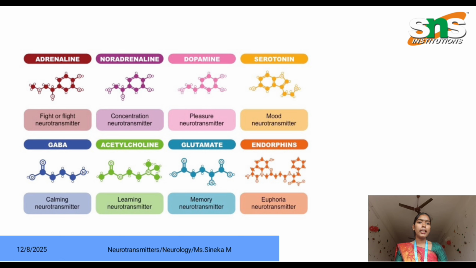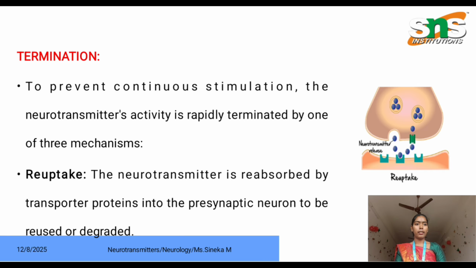Here is the image of another set of neurotransmitters based on their classification. Next principle is termination. To prevent continuous stimulation, the neurotransmitter activity is rapidly terminated by one of three mechanisms.